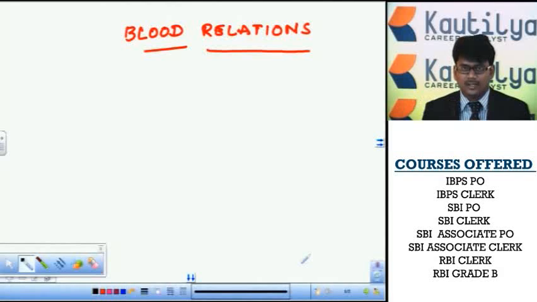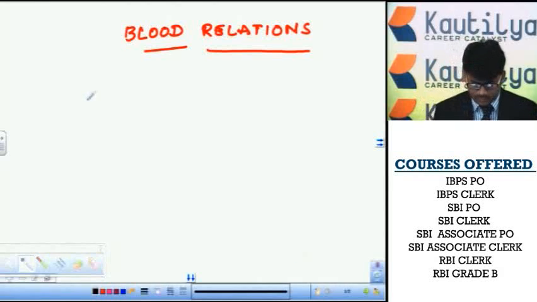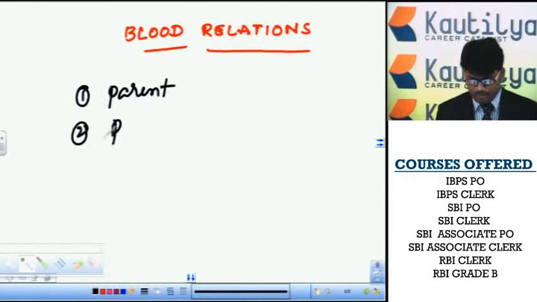Today's topic is blood relations. Here, blood relations are of two kinds: the first from the parent side, and the second from the partner side.